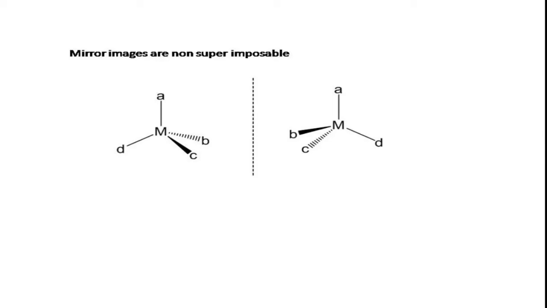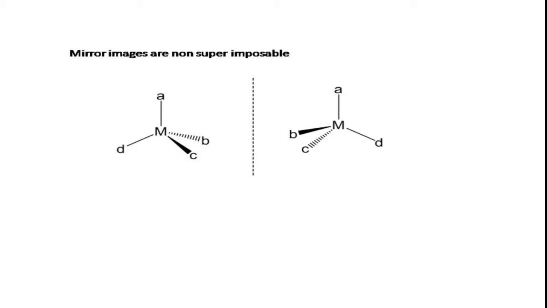We will see those two are non-superimposable. So whichever compound shows non-superimposability with its mirror image, then that compound is optically active. This is the criteria, right?